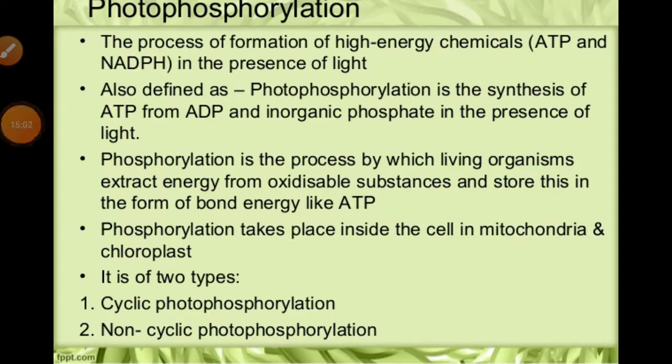Then we have to talk about a special process, especially which can be seen during the electron transportation mechanism, that is photophosphorylation. It is the process through which ATP is synthesized from ADP and inorganic phosphate, Pi, by cell organelles like the mitochondria and the chloroplast. When it occurs in the presence of sunlight in the chloroplast, it is called